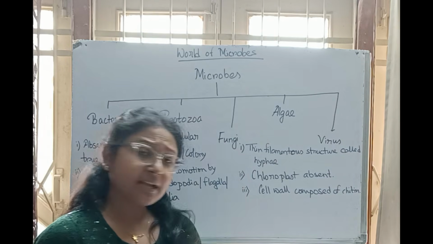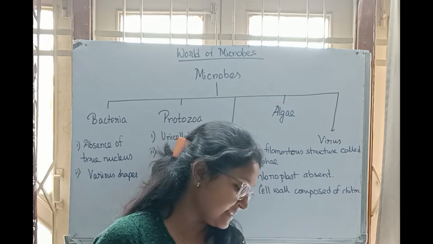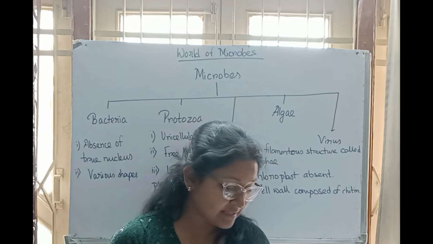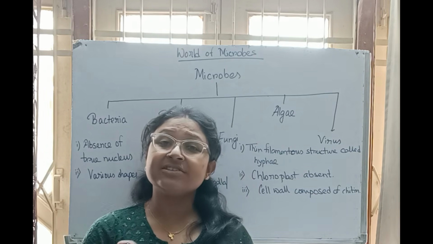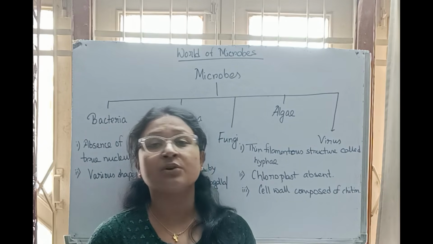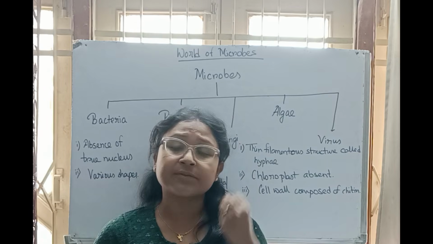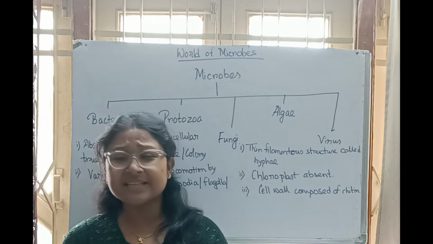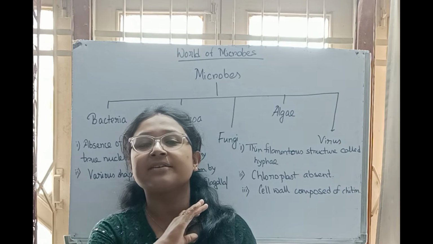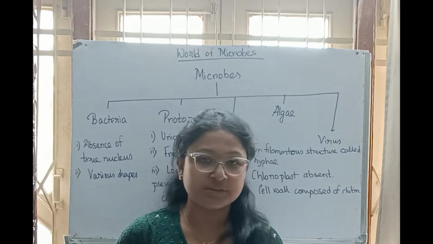Now, if you come to the characteristics of the microbes, see on page number 185, the characteristics are given there. The first characteristic is that they are found everywhere. You cannot even imagine a single place in this world without microbes. Even our hands, our hair, our face, tables, books, food, each and every place of the world has the presence of microbes, which cannot be seen through our normal eyes.